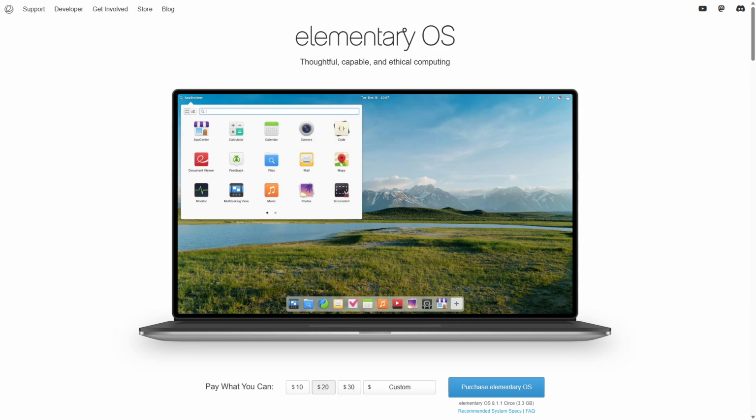Ubuntu Budgie and Elementary OS are both user-friendly Linux distributions based on Ubuntu. The core difference lies in their desktop environments. Ubuntu Budgie offers a highly customizable Budgie desktop, while Elementary OS emphasizes a clean, minimal interface inspired by macOS.